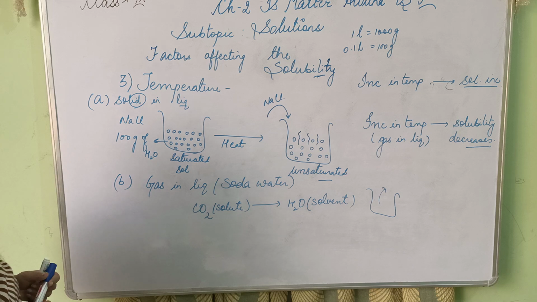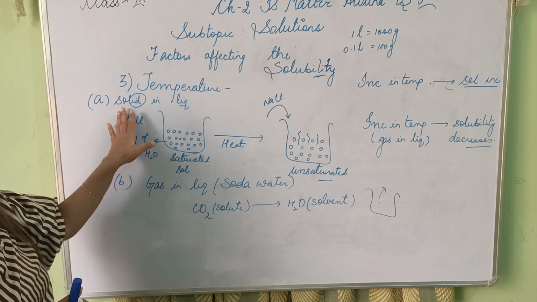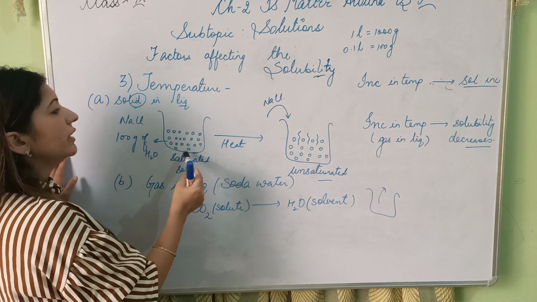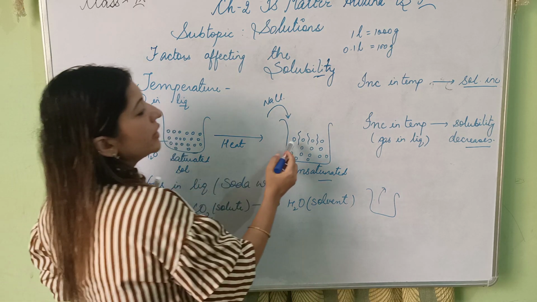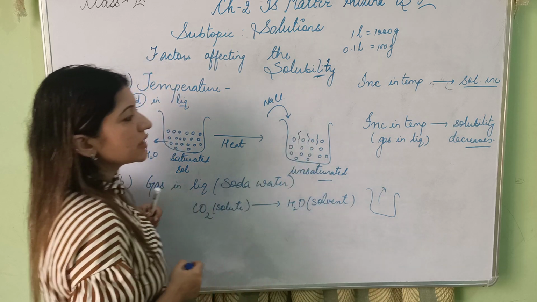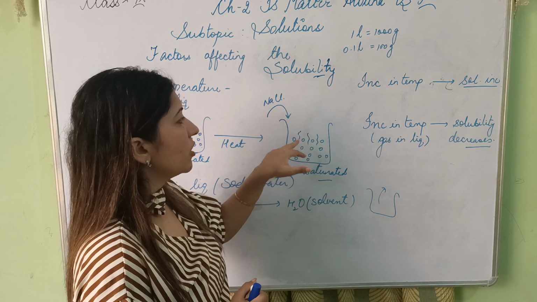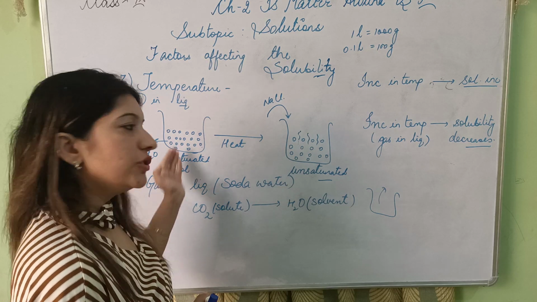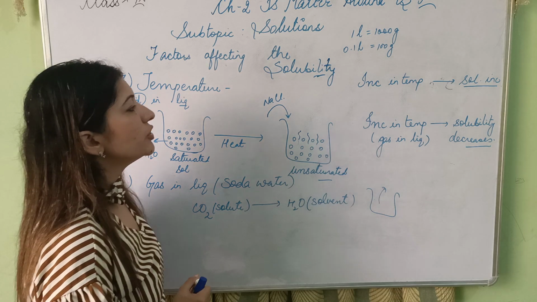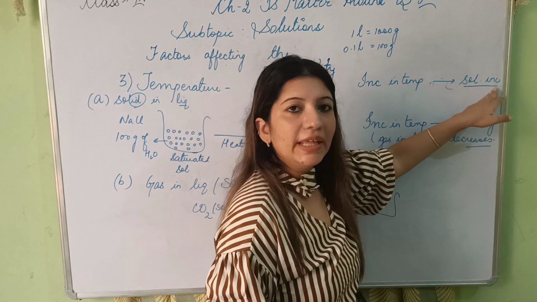I'll just repeat it quickly. Effect of temperature, we will be discussing the two cases. First is solid and liquid, like sodium chloride. अगर मैंने water के अंदर लिया, what happens if I try to heat it? जब मैं इसको heat करूँगी, there will be a huge interparticle distance. उससे क्या होगा? There is a space created for the solute particles to get inside into these spaces and get dissolved. अब solute और dissolve कर सकती हूँ. That means my saturated solution has now become unsaturated. I can dissolve more solute. So by increasing temperature, my solubility increases.